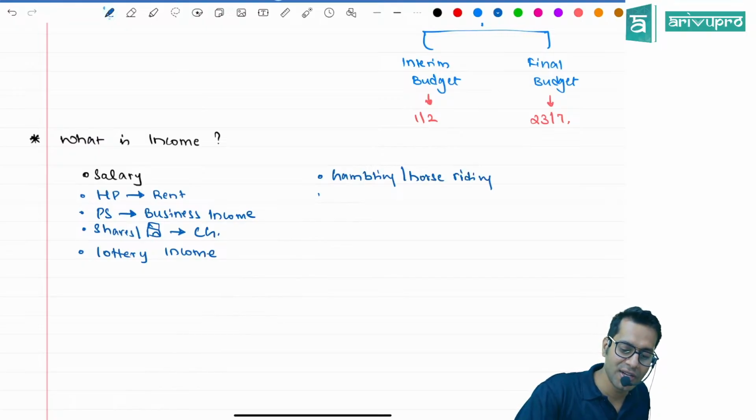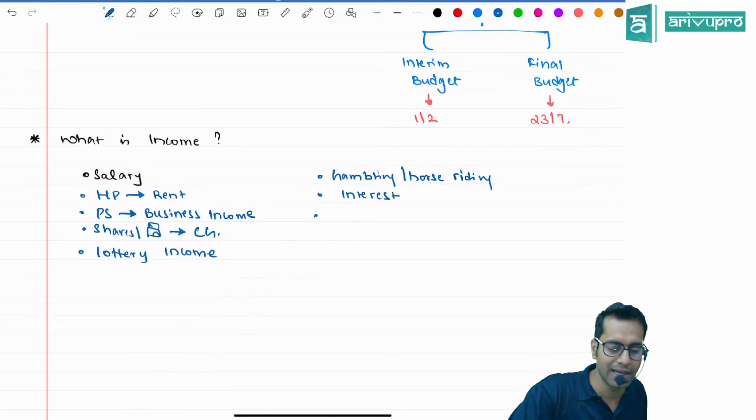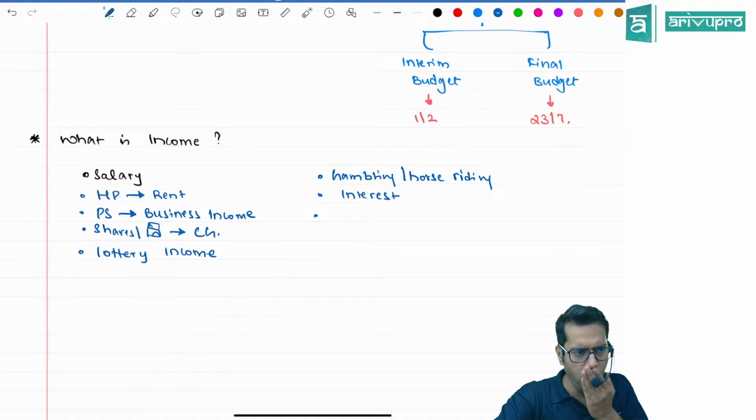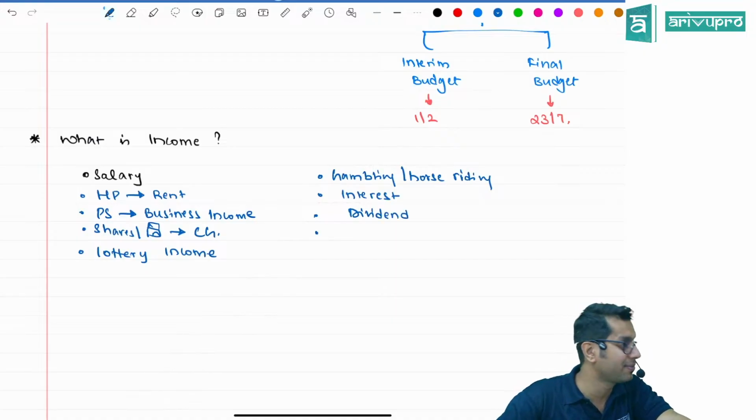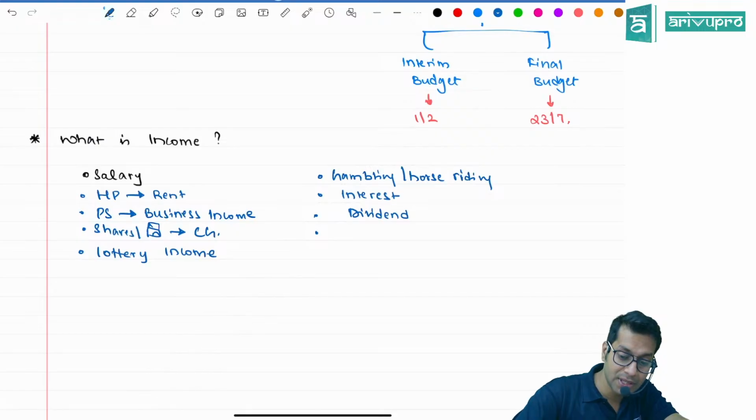Sir, I have invested my money somewhere that is giving me interest. Then, dividend I am getting, sir. Oh, sir, I have invested in shares of Reliance Industries, which is giving me dividend. Then, commission I am getting, sir.